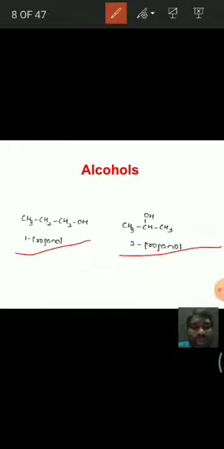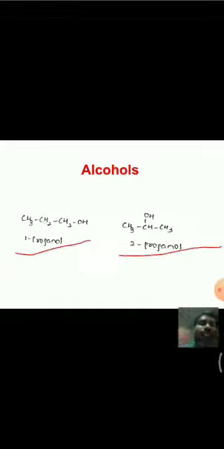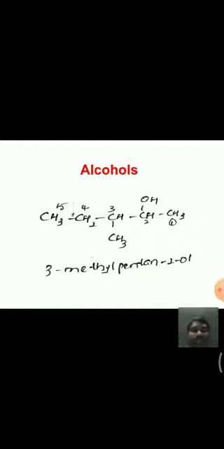In the second molecule, the OH group is at the second carbon, hence it is propan-2-ol. Like this we have to name the molecules. Next, this is one more example.